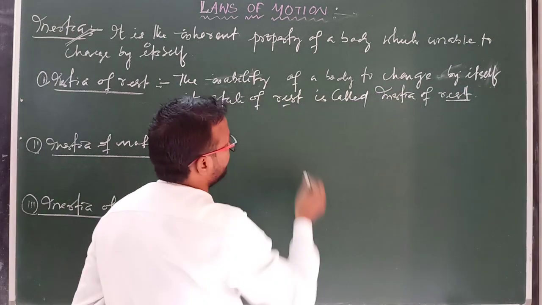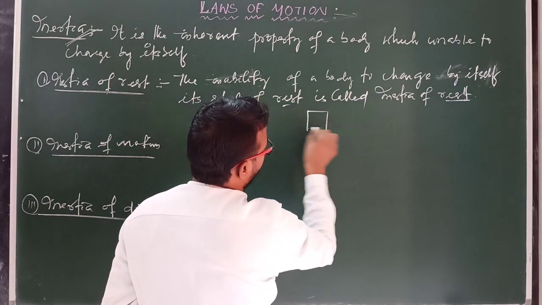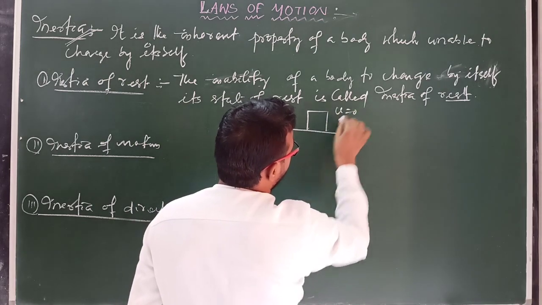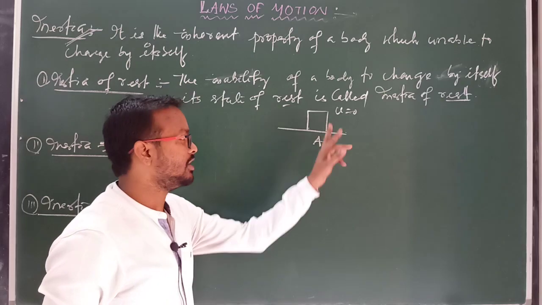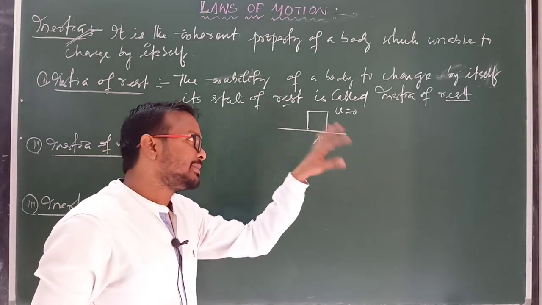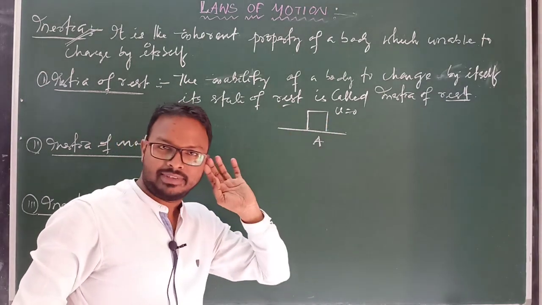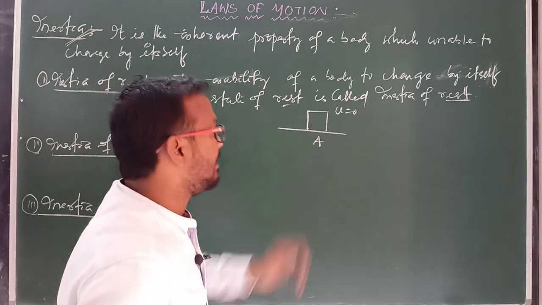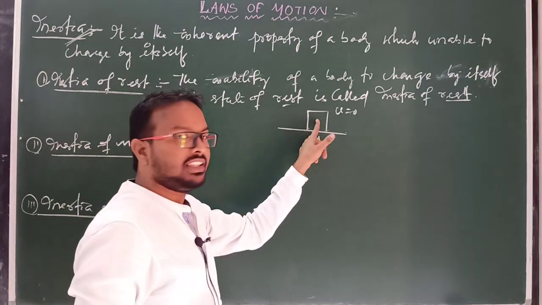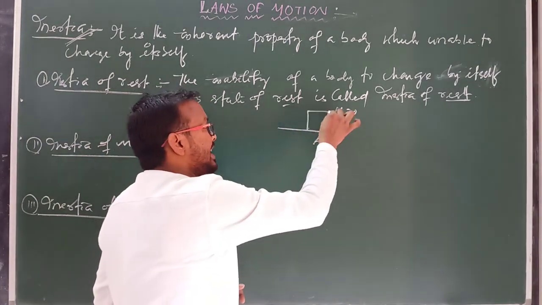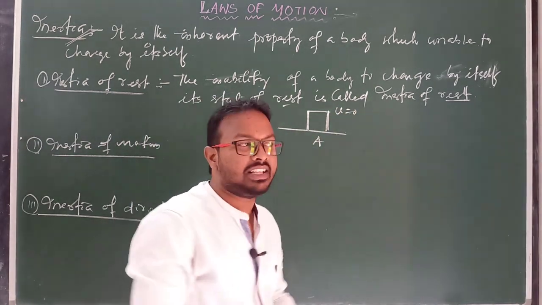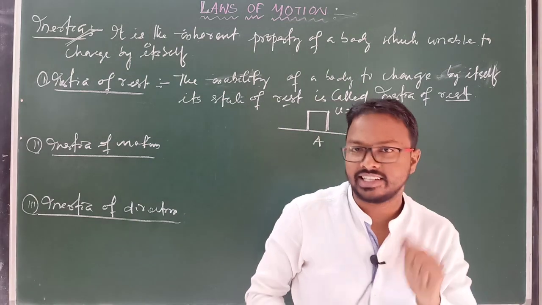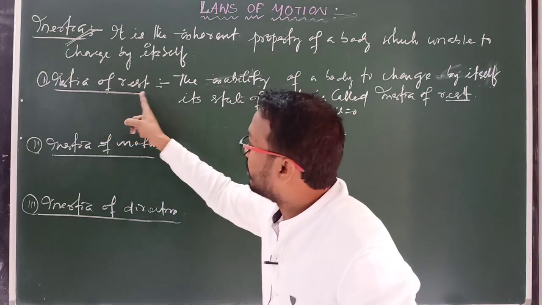Inertia of rest means suppose a body is initially at rest at point A, after some time this body is also at point A, after some time also the body is at point A. It means if we don't apply any external force on that body, then it will try to remain in the state of rest position, means it always tries to remain in its initial state. That is known as inertia of rest.